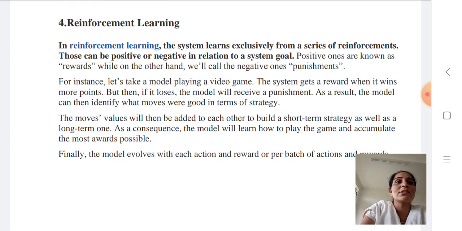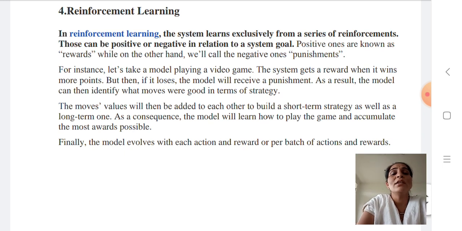And the last one is reinforcement learning. This learning learns exclusively from a series of reinforcements, which can be positive or negative relative to the goal. It's not very important, meaning in this topic only three types are important. Finally, this model evolves with each action and rewards per batch of actions and rewards.